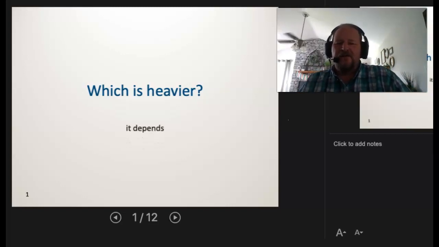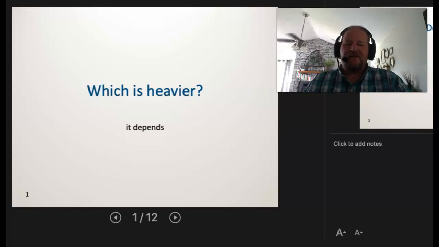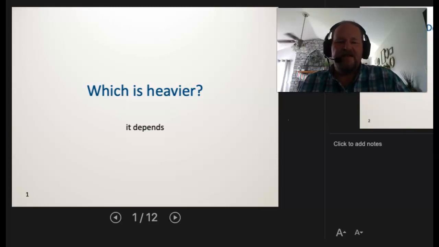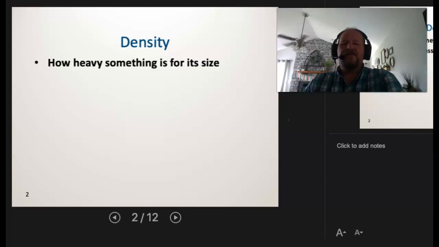And maybe you've heard that old joke, what is heavier, a pound of bricks or a pound of feathers? And of course, if you're paying attention, you would say they're the same. But really what we're trying to get at is it depends on the density. Our mind tends to go to bricks because we know that bricks are going to be more dense. And that's what we want to talk about here at the end of the chapter, which is density: how heavy something is for its size.